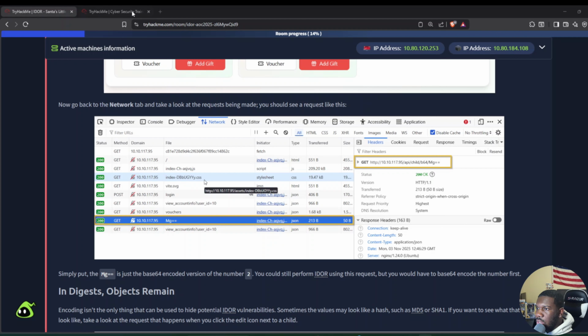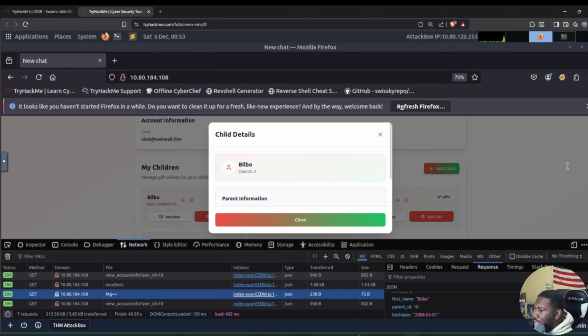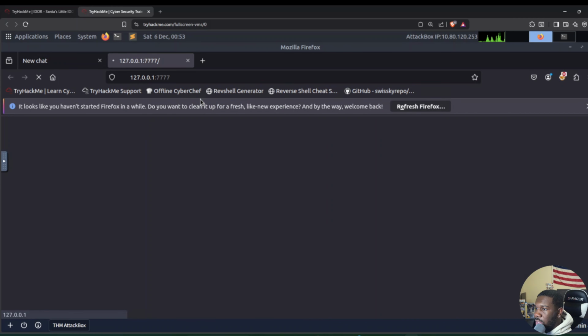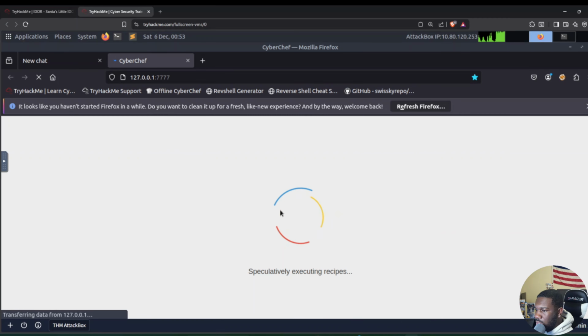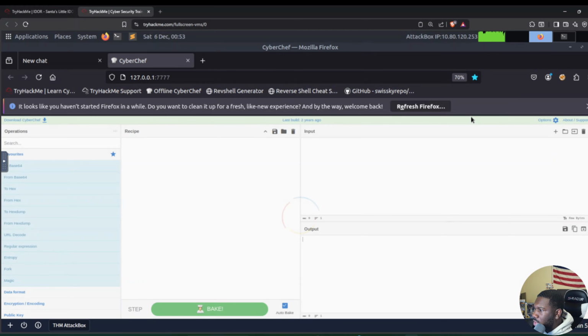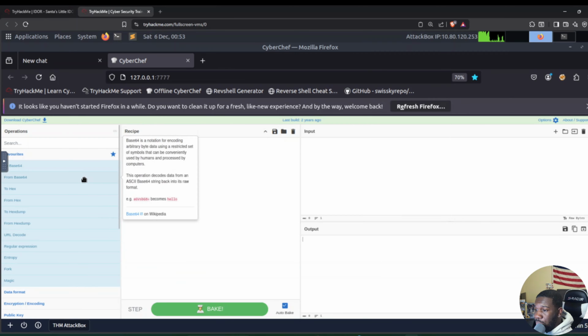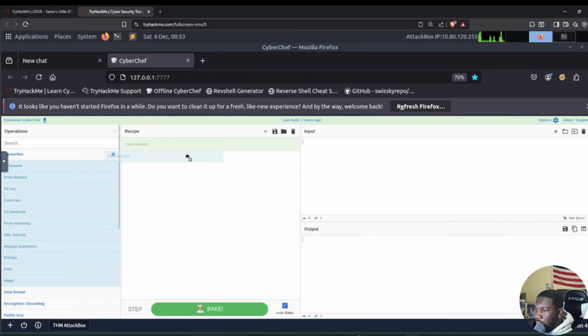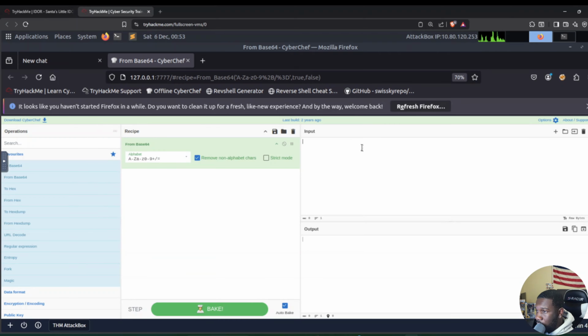If you want to see this in real time, let's go back to our attack box. Right here in Firefox, it has an offline CyberChef that we can use. CyberChef is a wonderful tool we can use for encoding and decoding. From base64, because our thing is already in base64, we can type mg equals.